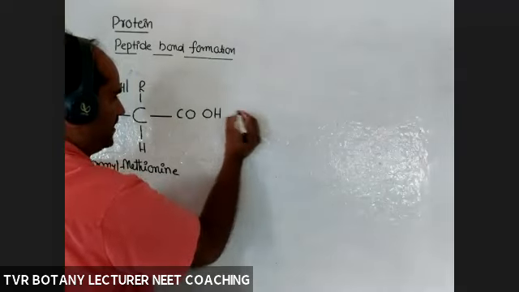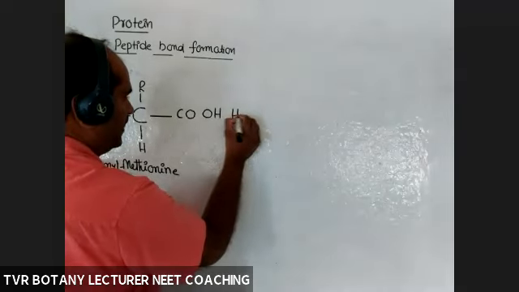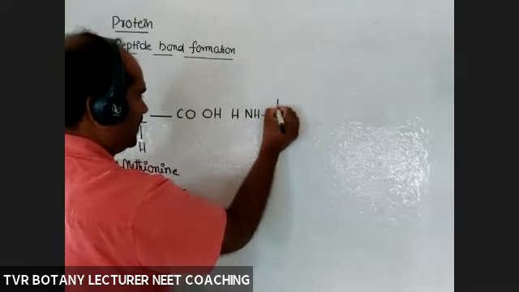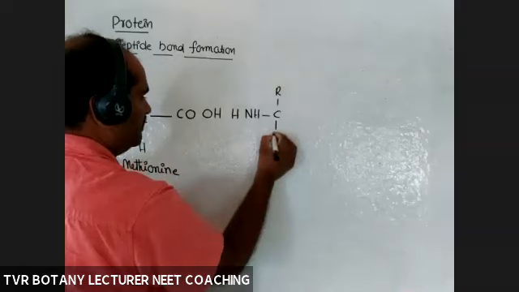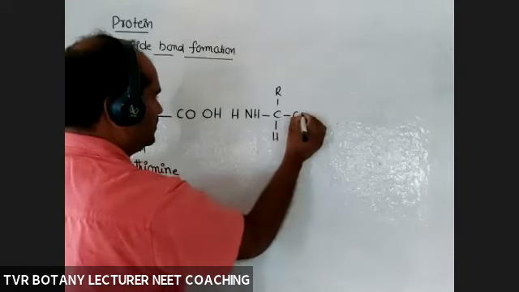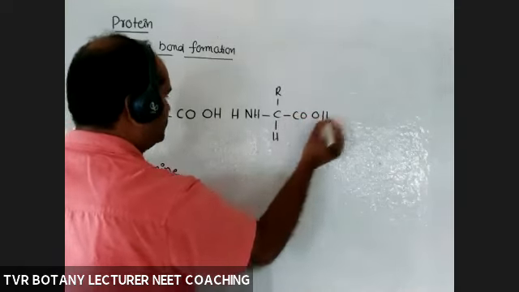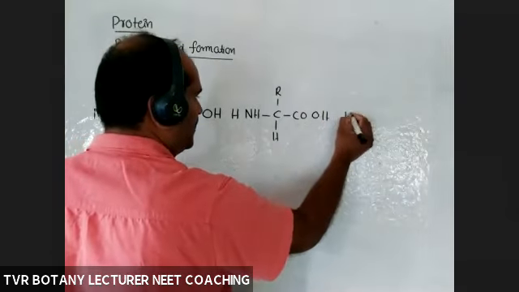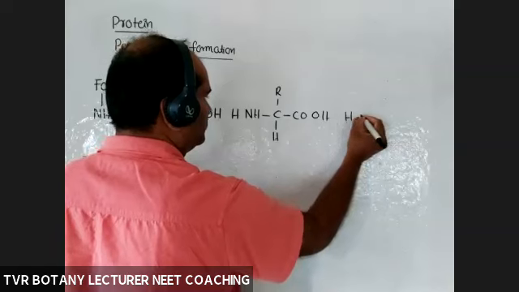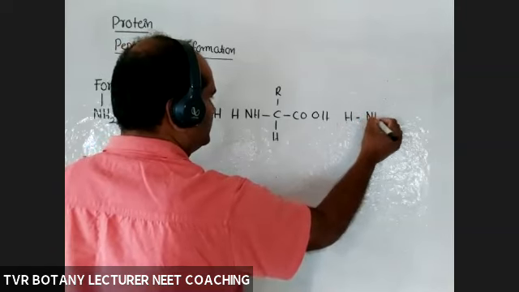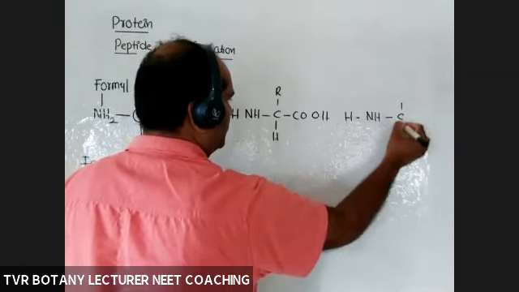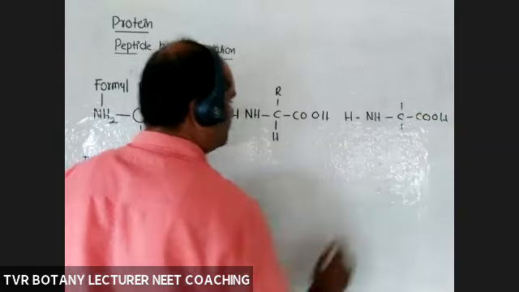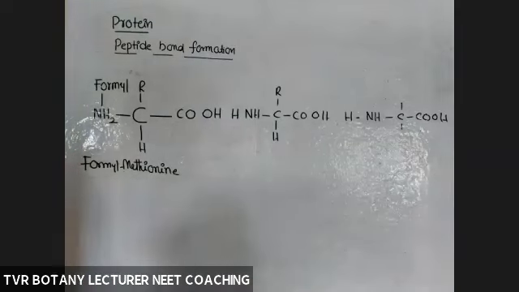In the next amino acid, H, NH, alpha carbon atom, R group, hydrogen and COOH. Take one more amino acid also: hydrogen, NH, alpha carbon atom, COOH. Like that, continue it.